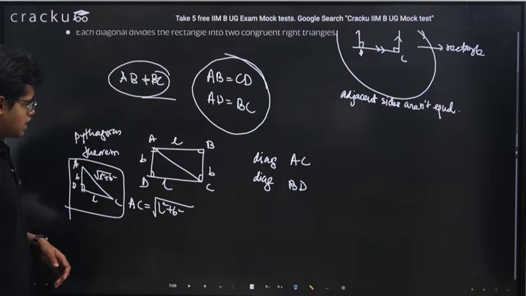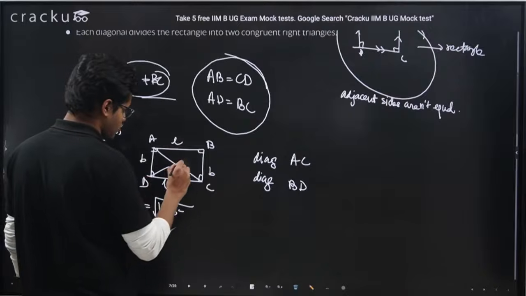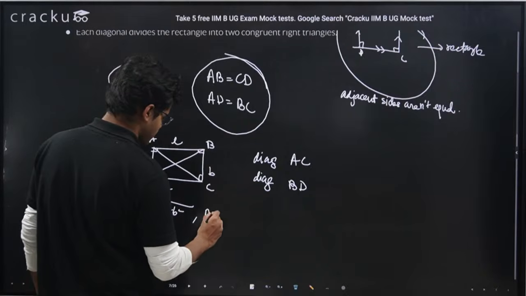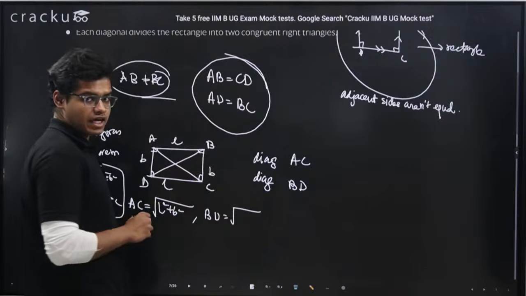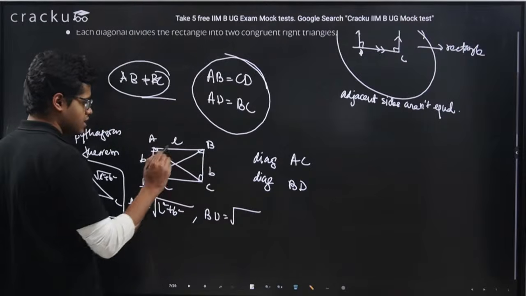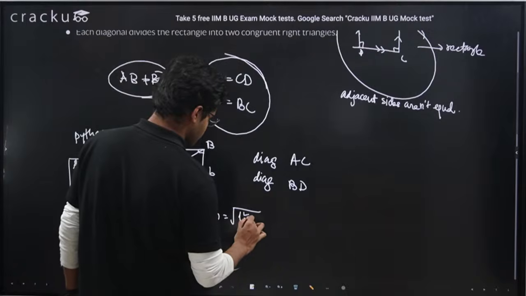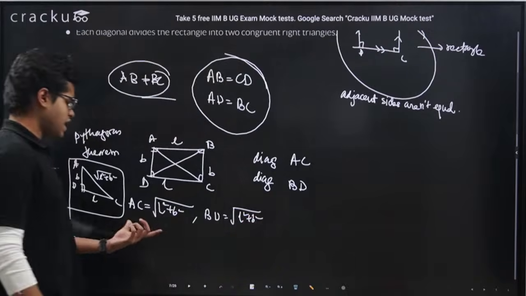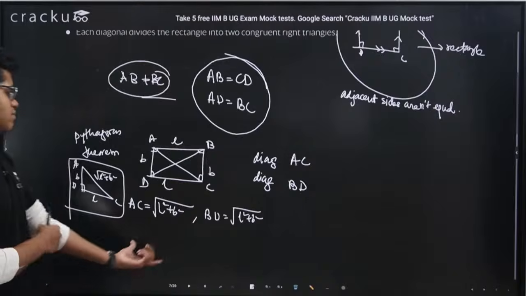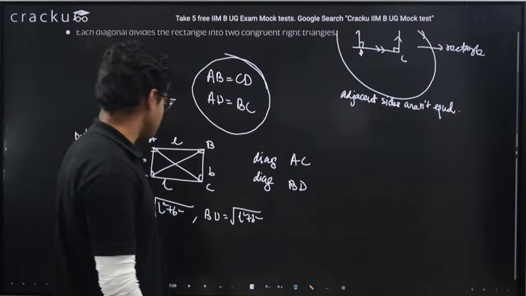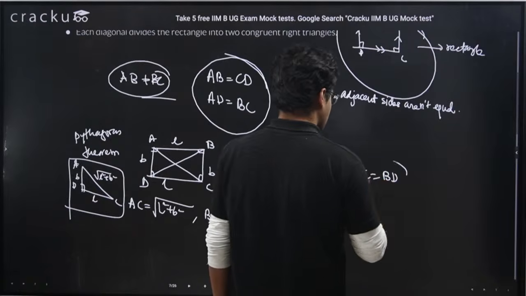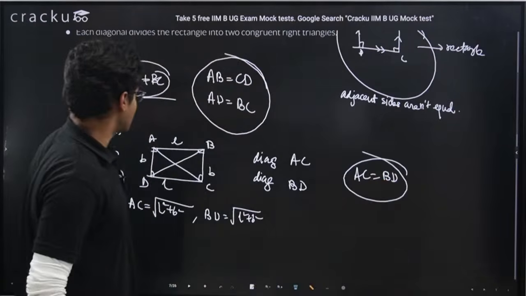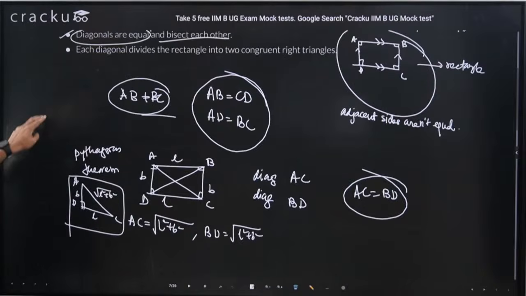Similar thing I can draw for BD also. Triangle BDC is a right angle triangle with L and B, so this is root L square plus B square. So both the diagonals measure root L square plus B square, which means AC equals BD, which means diagonals are of equal length.